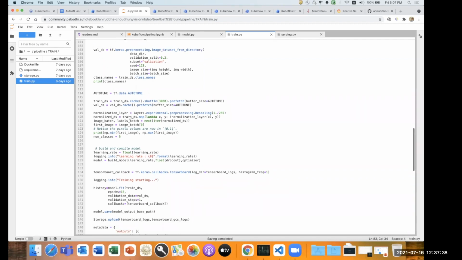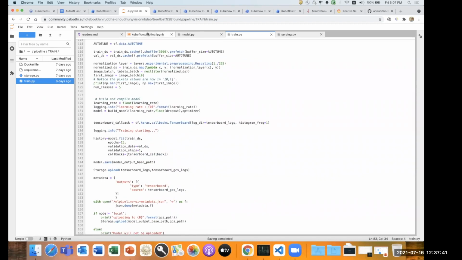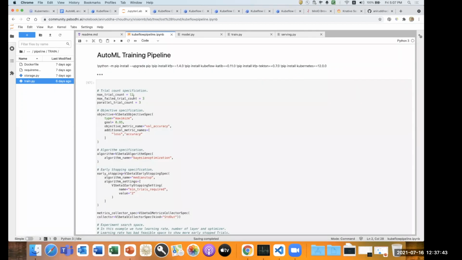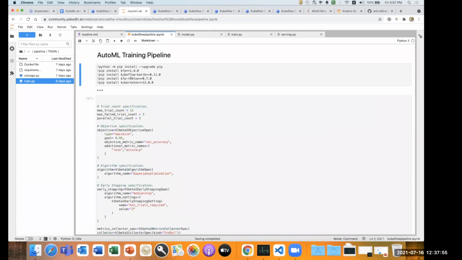Now, once I do that, I will show about the Katib. How you build the Katib. So let's say I was using the Katib SDK. A few SDKs we have to install, like KFP, and we have to install some Kubernetes, and we have to install the Kubeflow Katib of some versions. So once we do that, we have to import those particular libraries.